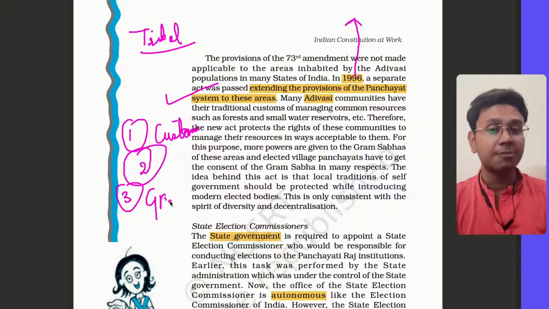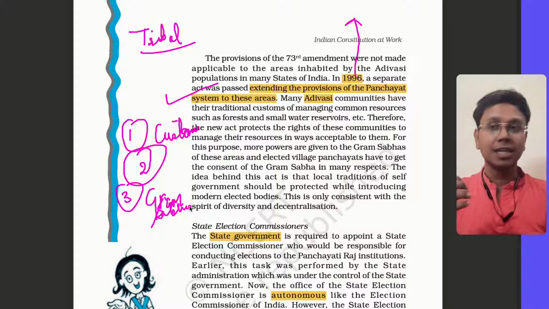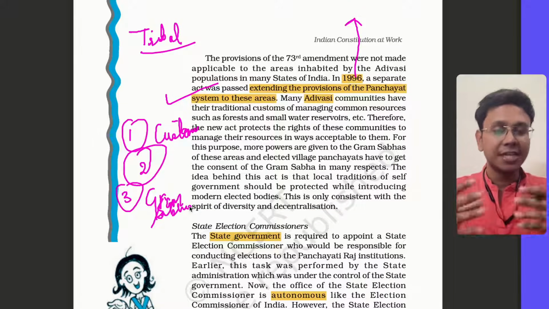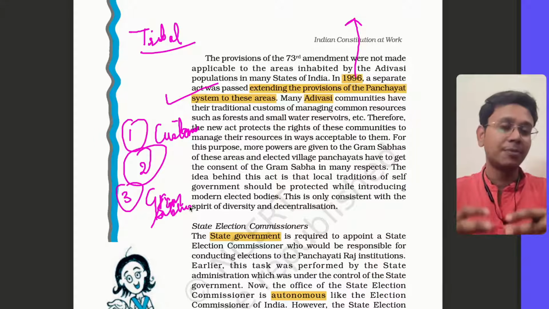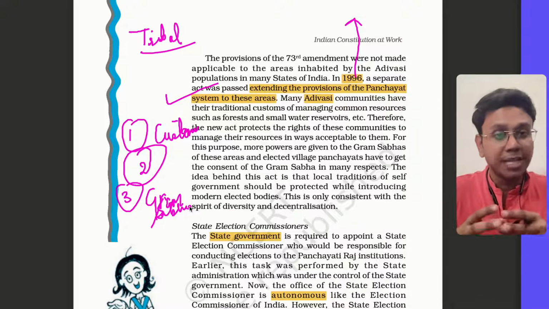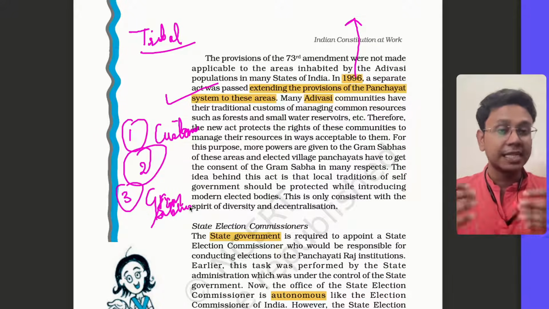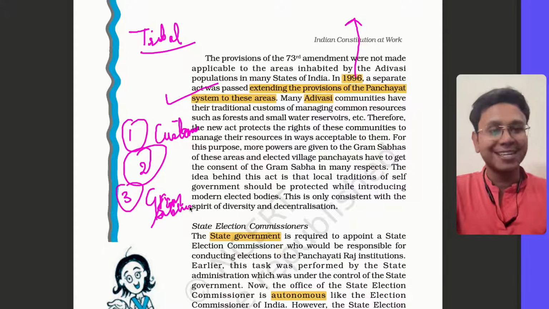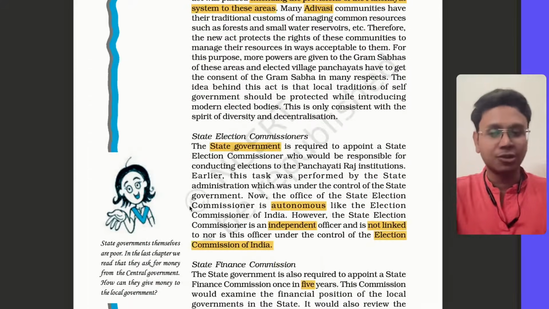Now, these Gram Sabhas even approve compensation. They even have a role in rehabilitation. If any developmental projects demand rehabilitation, then these Gram Sabhas have a role in tribal areas. Even if some list of beneficiaries has to be decided, they have a role. So that's why more democratic powers, more localization, more decentralization to tribal areas was done in 1996, so that tribal areas' customs are not being harmed.